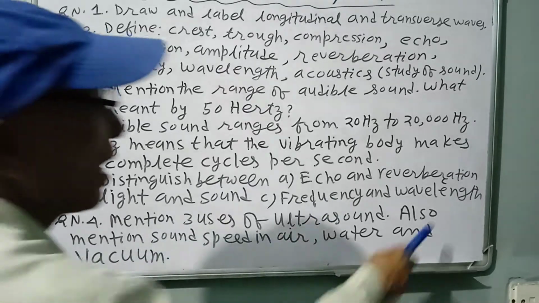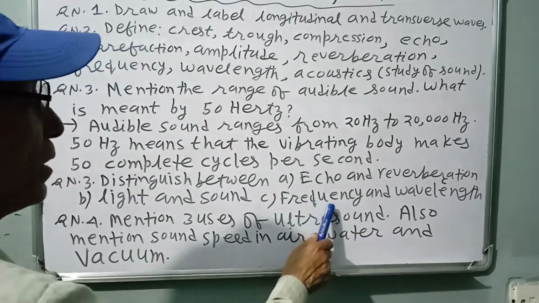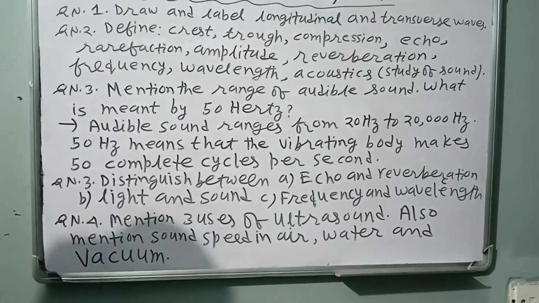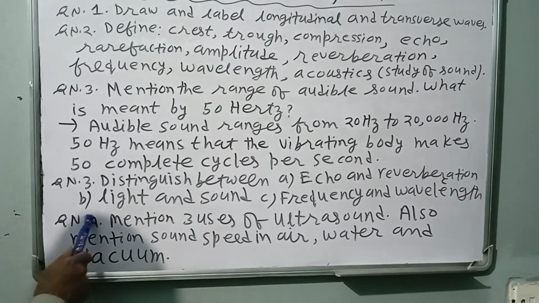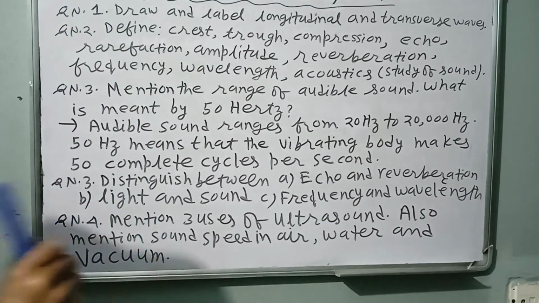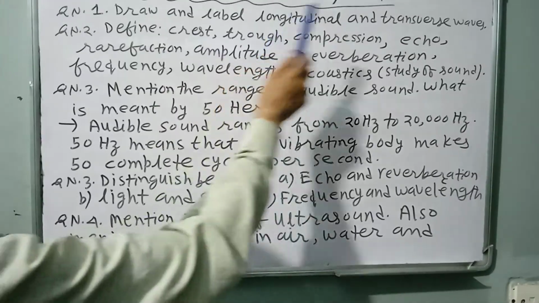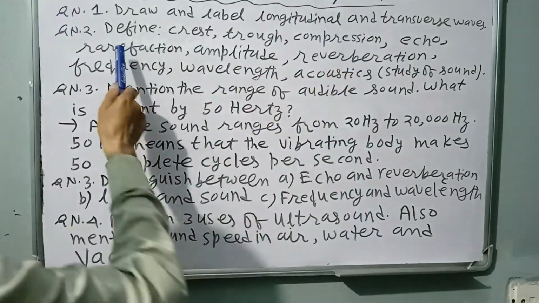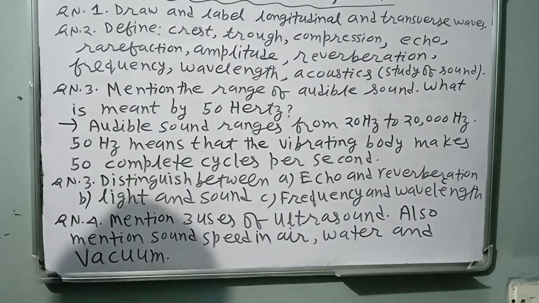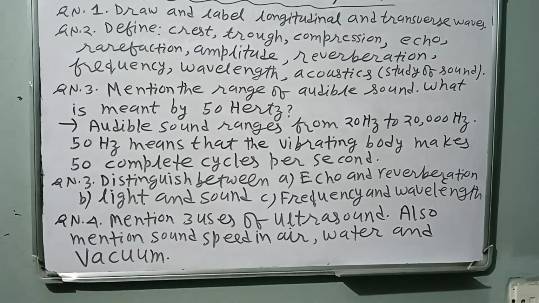Frequency and wavelength already written. Define and write down the SI unit and formula. In the same way, you can distinguish between crest and trough, distinguish between compression and rarefaction, distinguish between longitudinal wave and transverse wave, etc.